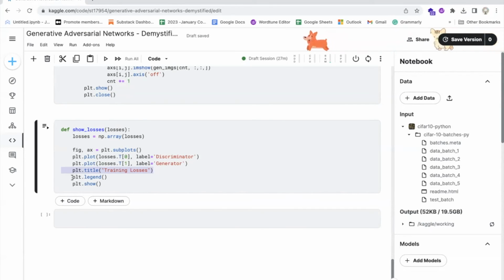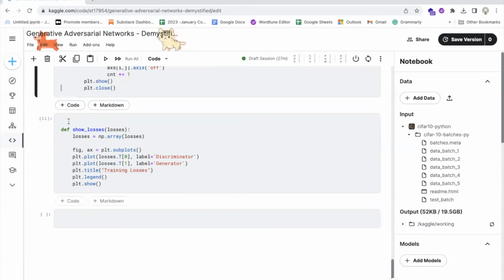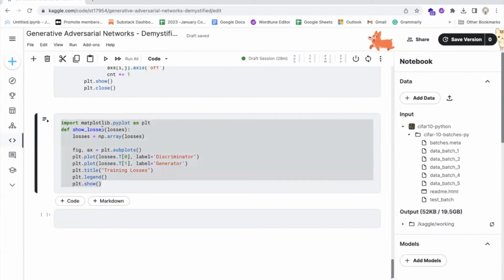The resulting plot of losses is then displayed using the show function of the matplotlib.pyplot module. Overall, this function provides a way to monitor the training progress of a GAN model by visualizing the changes in discriminator and generator losses over time. Now we are going to train our model.